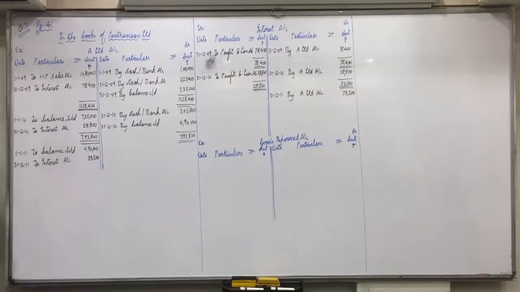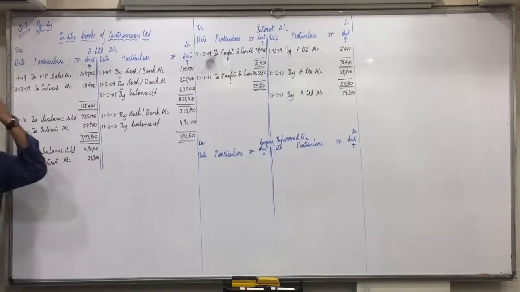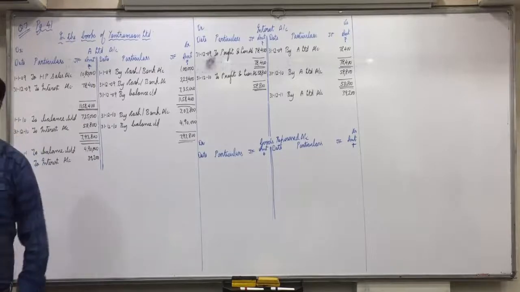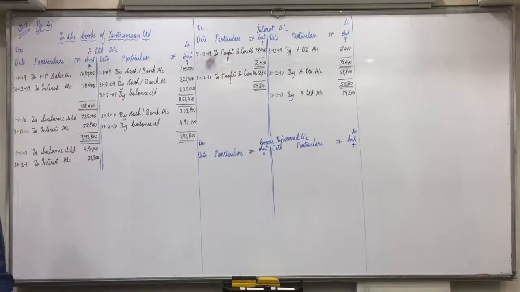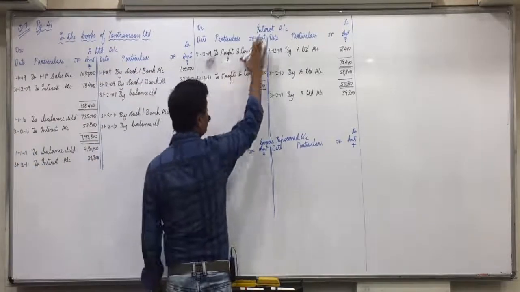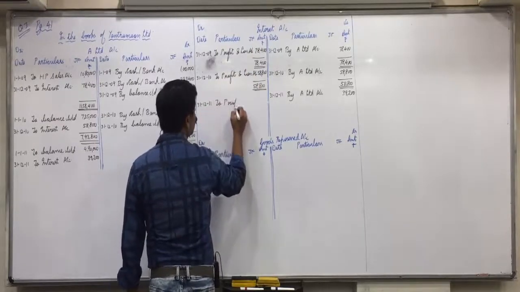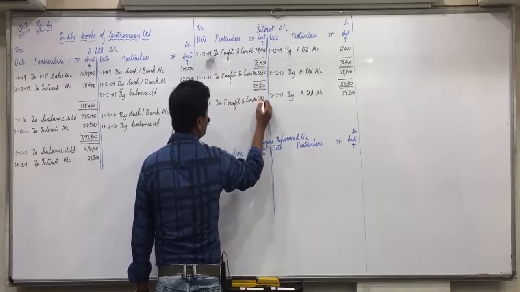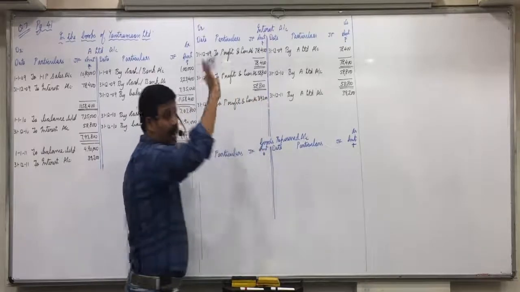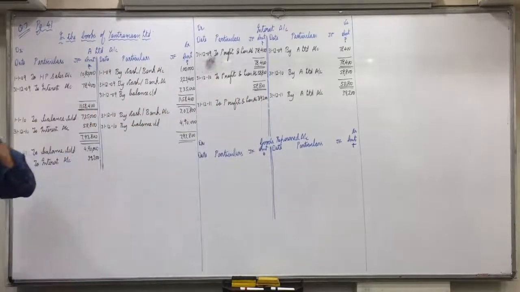Any doubt in this? Now, after interest, installments entry we will not pass because he has not paid the installment, he has defaulted. After that, closing entry. Interest will be closed and transferred to P&L account 39,200. Now we have to pass in the books of seller 4 entries of repossession. I discussed in the morning in the books of buyer it was very simple. Close seller account and transfer to asset account. Close asset and transfer to P&L.